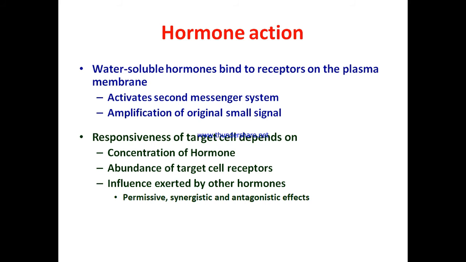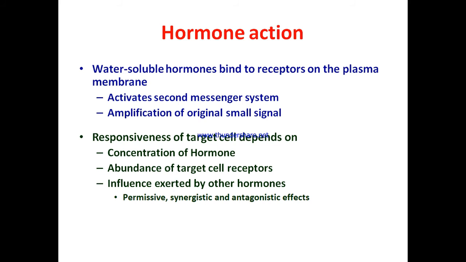The responsiveness of the target cell depends on the concentration of hormones and the abundance of target cell receptors. The higher the concentration, the higher the response. The higher the number of target receptors, the higher the response. And also the affinity of the target receptors varies. The higher the affinity, the more binding and more action.